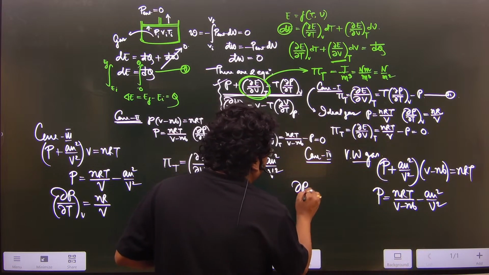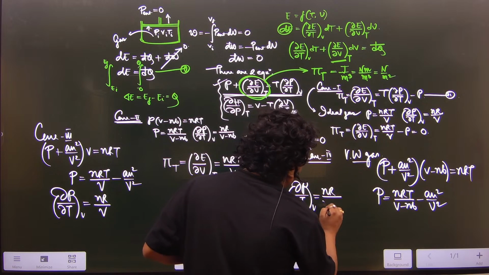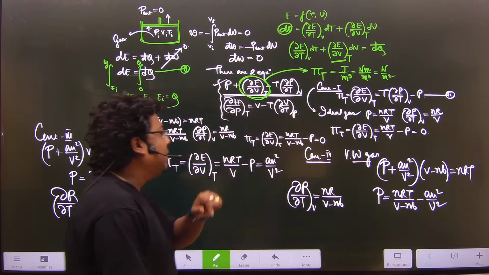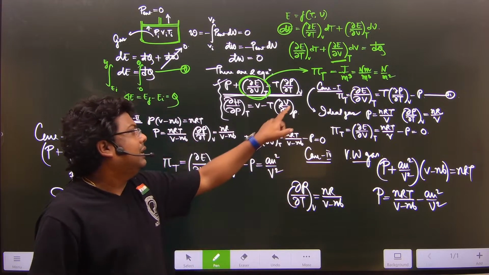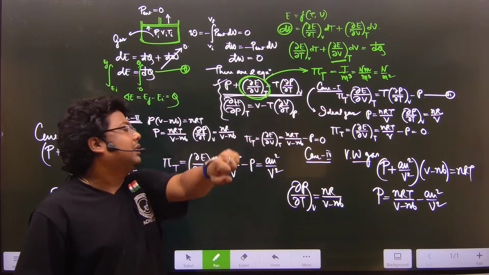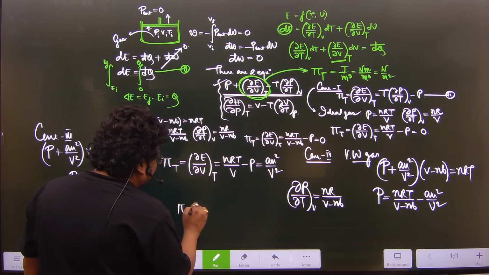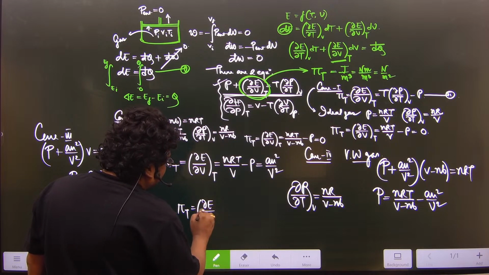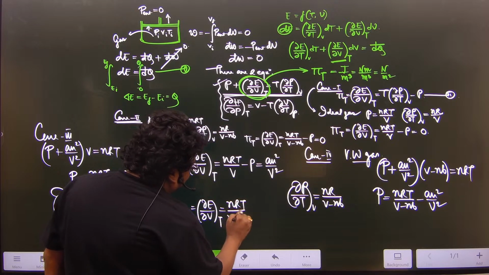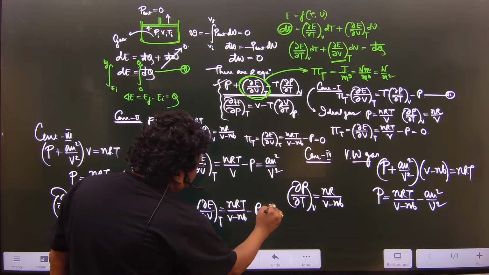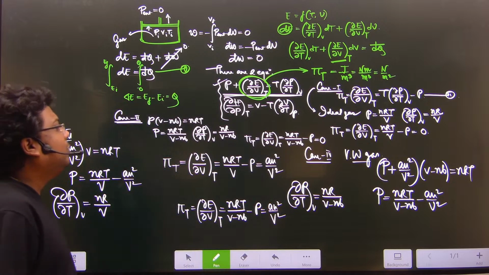So what is the expression of that? Del P del T at constant V is equal to nR by V minus nB. So if we put the magnitude of del P del T at constant V in the first equation of thermodynamic equation of state, you will get pi T is nothing but del E del V at constant T, is equal to nRT by V minus nB minus P. Again it comes out to A n square by V square, which is a positive quantity.